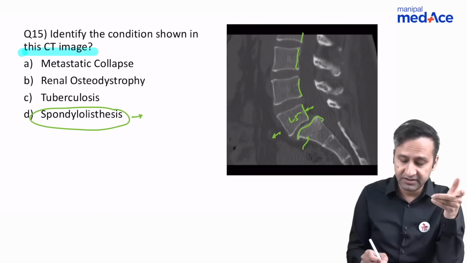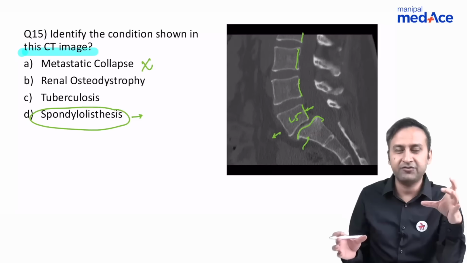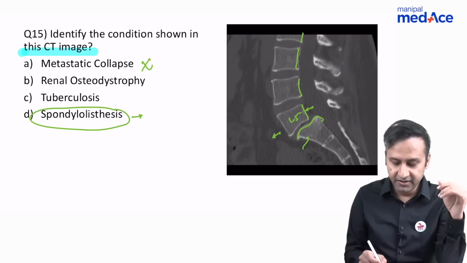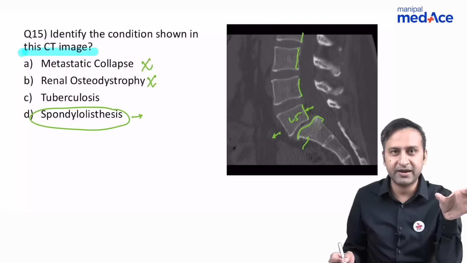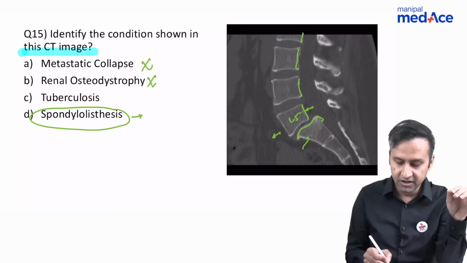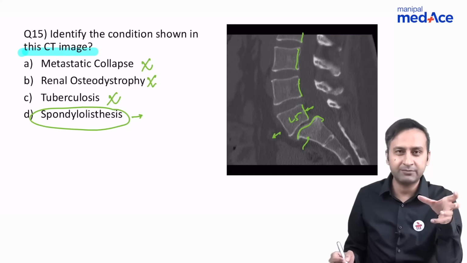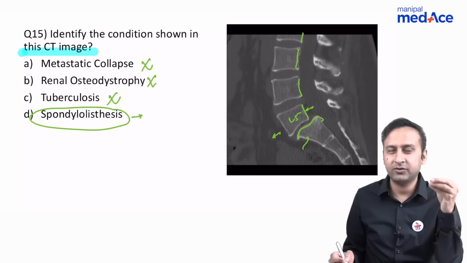Let's look at the other options. Metastatic collapse, I don't see any collapse. The vertebrae are very well demarcated, very well outlined. Renal osteodystrophy, I don't see any rugger jersey spine type of an appearance, so it's out of question again. Tuberculosis, again, no collapse. I don't see any collection, I don't see any inflammation.